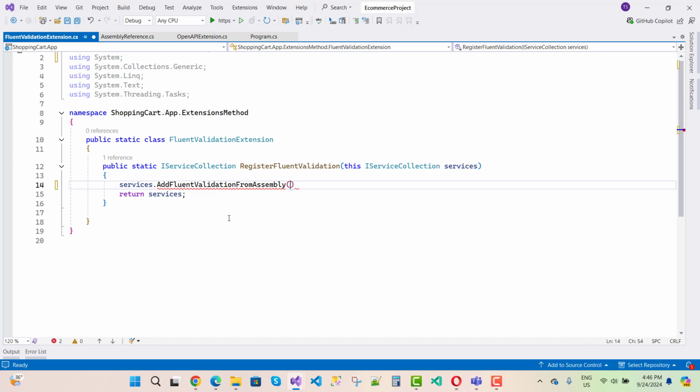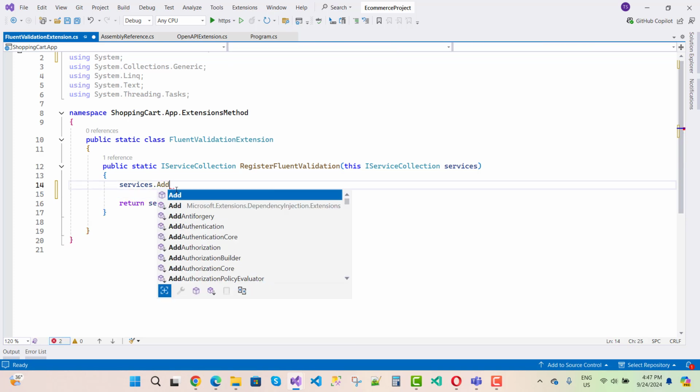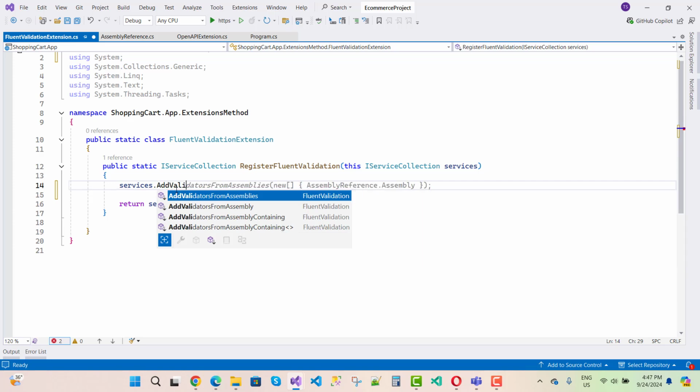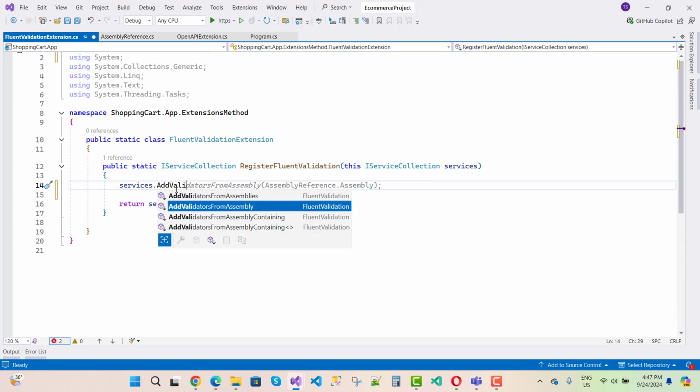Okay, and here we go for the options. Oops, it's not a method actually here. Services dot add validators from assembly, that is the one method.